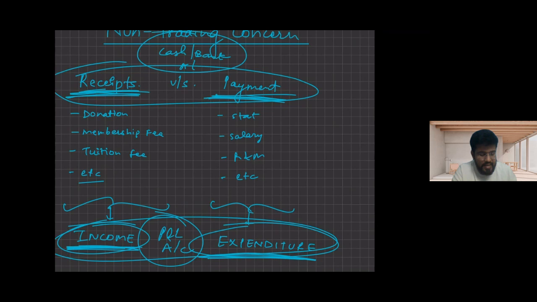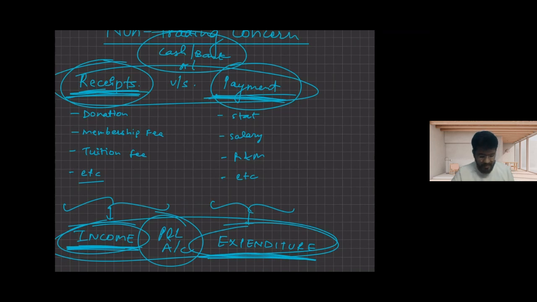Whenever any amount is coming, that is a receipt. Whenever any amount is going out, that is a payment. Does that mean that every receipt is an income? The answer is no. Not every receipt is an income, because if they sell a building, that whole receipt won't be an income. Only the profit element would be the income.